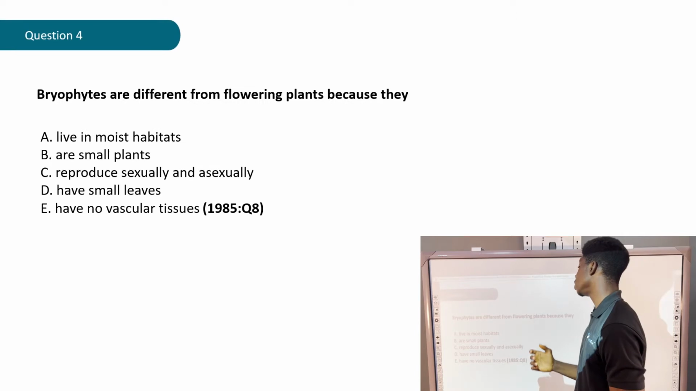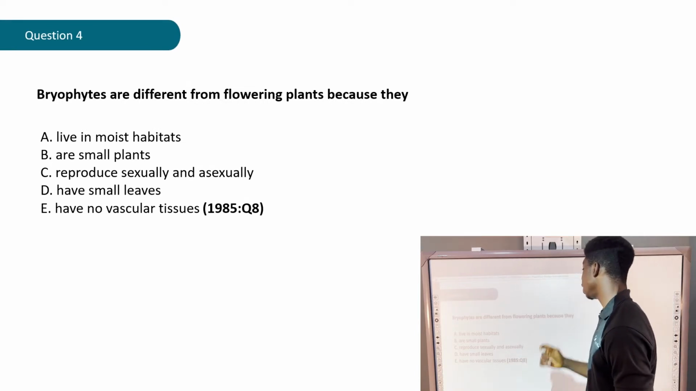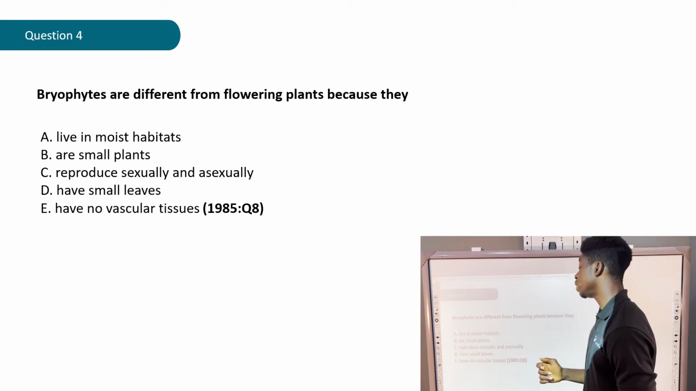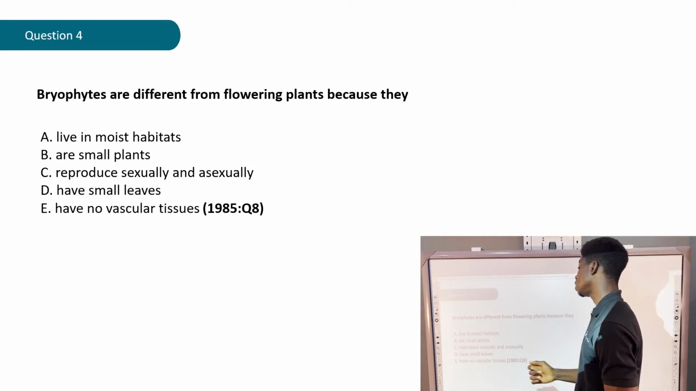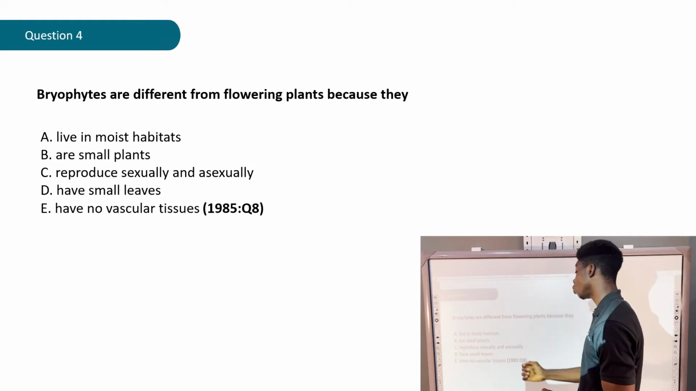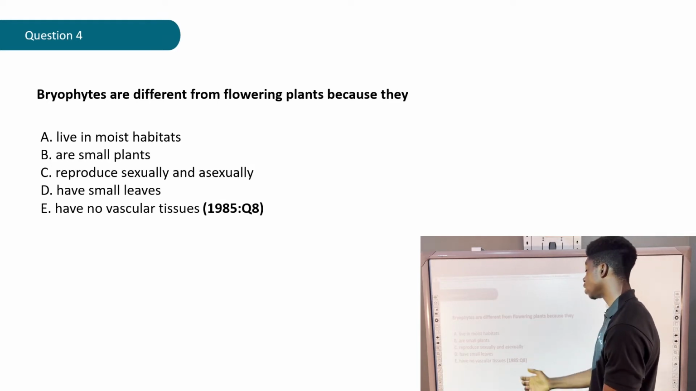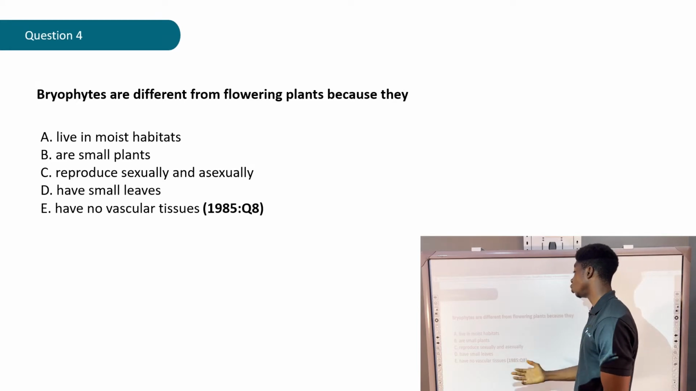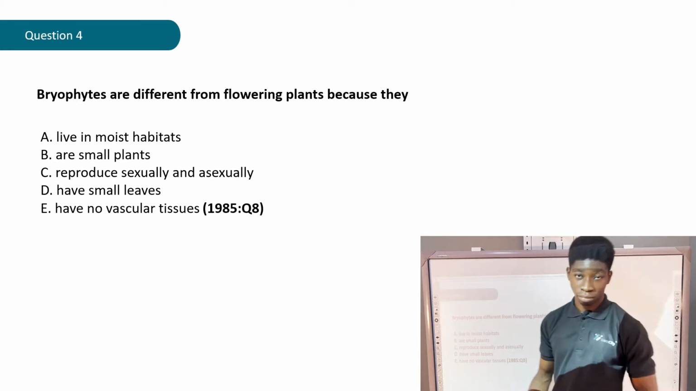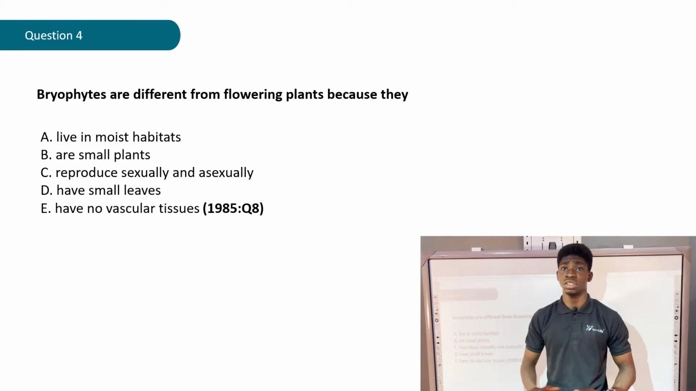Question 4. Bryophytes are different from flowering plants because they A. live in moist habitats, B. are small plants, C. reproduce sexually and asexually, D. have small leaves, E. have no vascular tissues. That question is gotten from the year 1985, question 8. Let's give it a try.